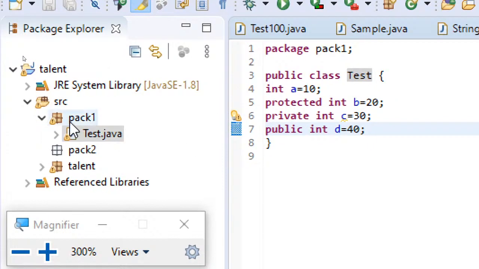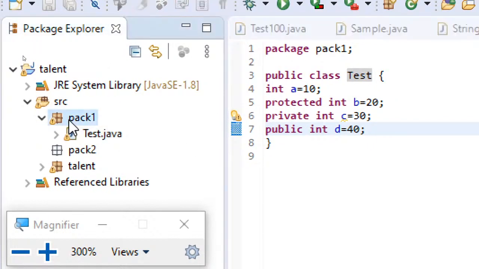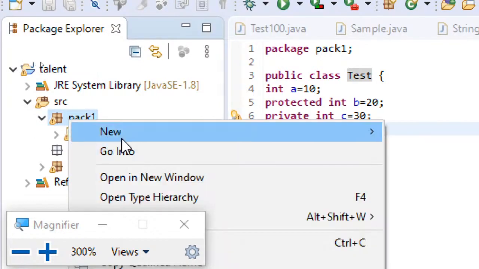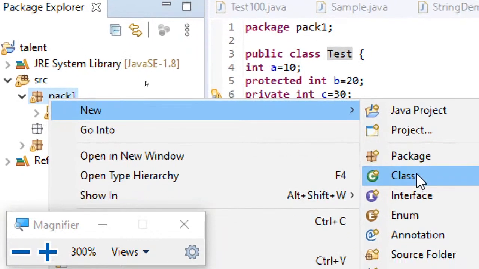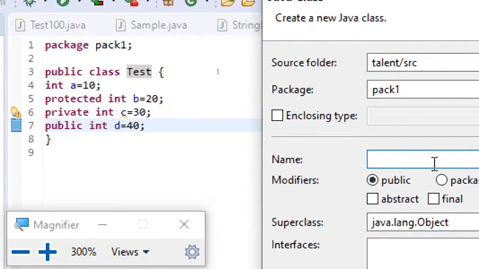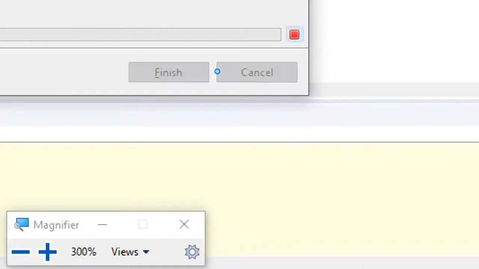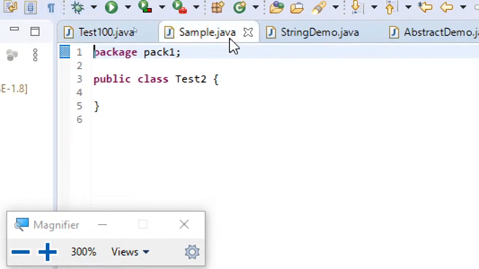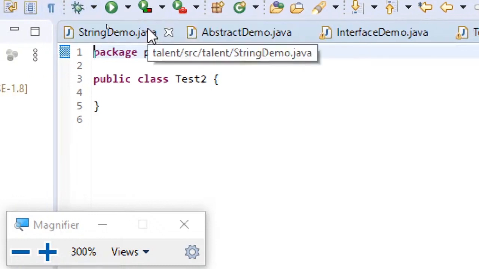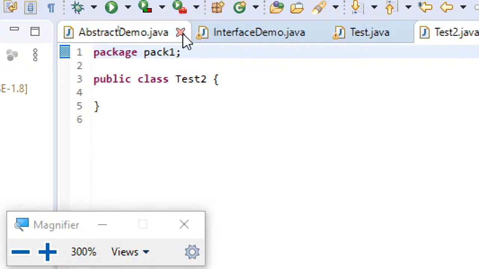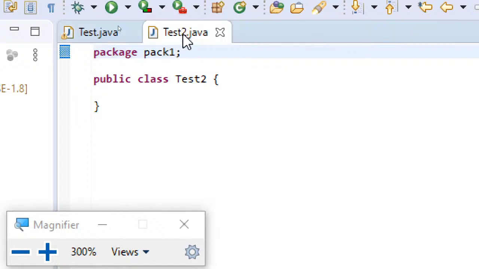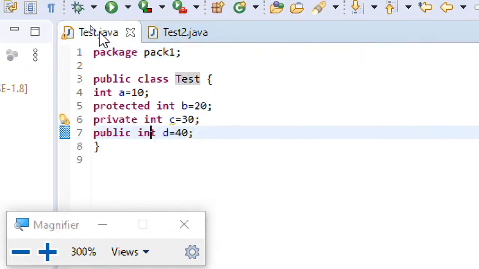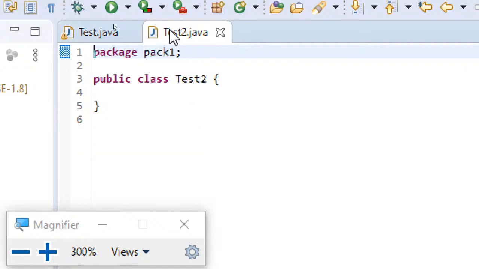Now then what we will do is, one more class we will create, and I'll just name this as test2. Let me close the previous files so that you can see. So here there is a test class which is part of pack1, and one more class I created, test2, which is also part of pack1.